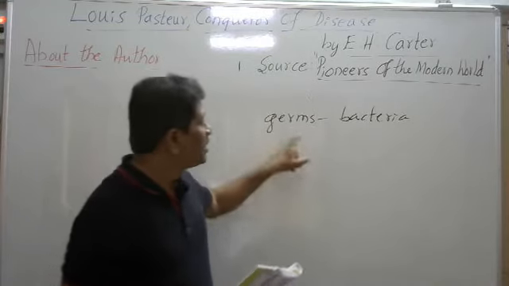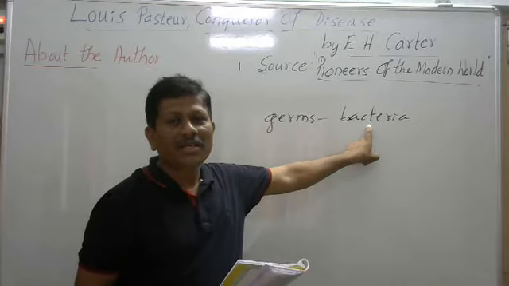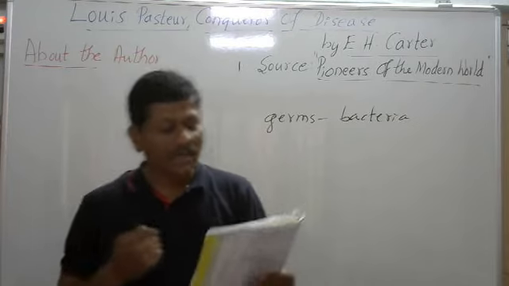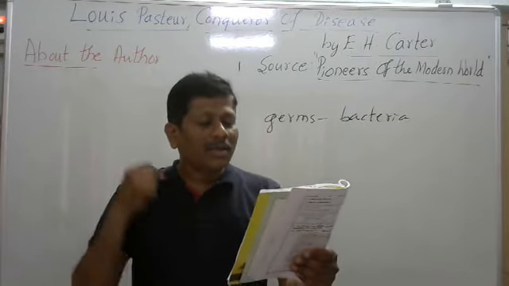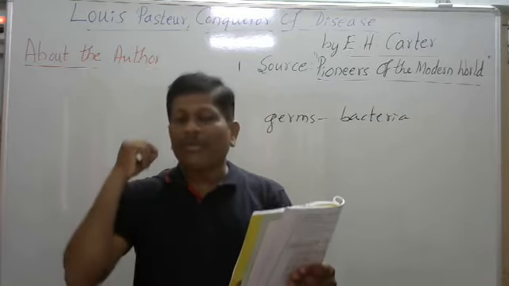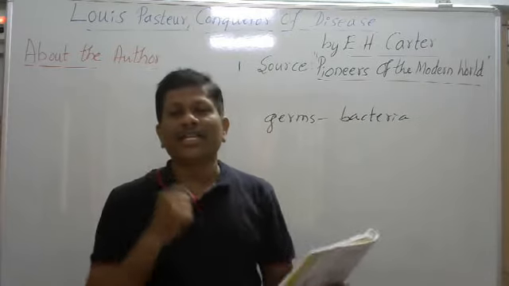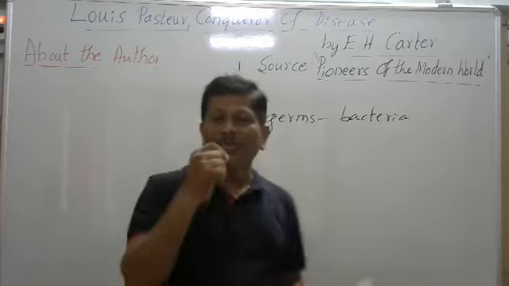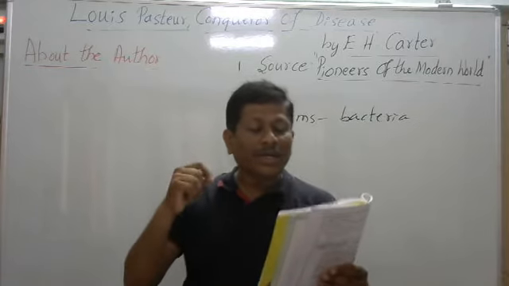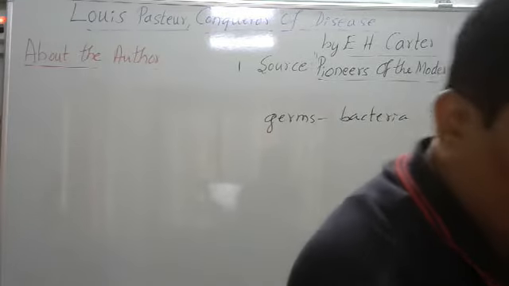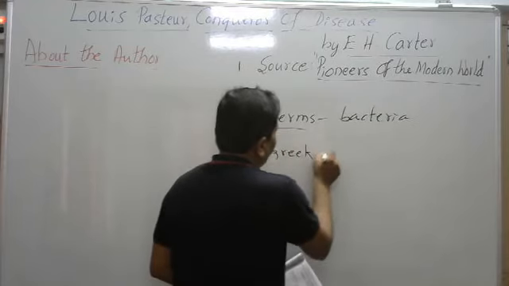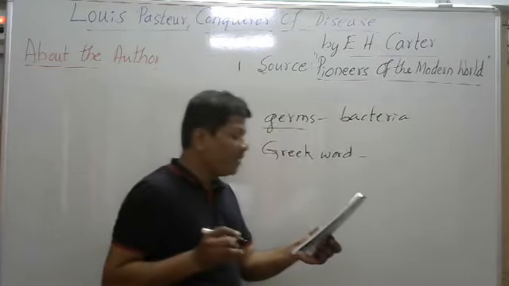Do you know, dear children? Germs means bacteria. Bacteria means small living beings. That is what we study in further sentences. Call germs, which men of science call bacteria. Men of science means scientists call these germs bacteria. Then what do you mean by bacteria? A Greek word meaning little rods. So this word is taken from a Greek word, and it means little rods.